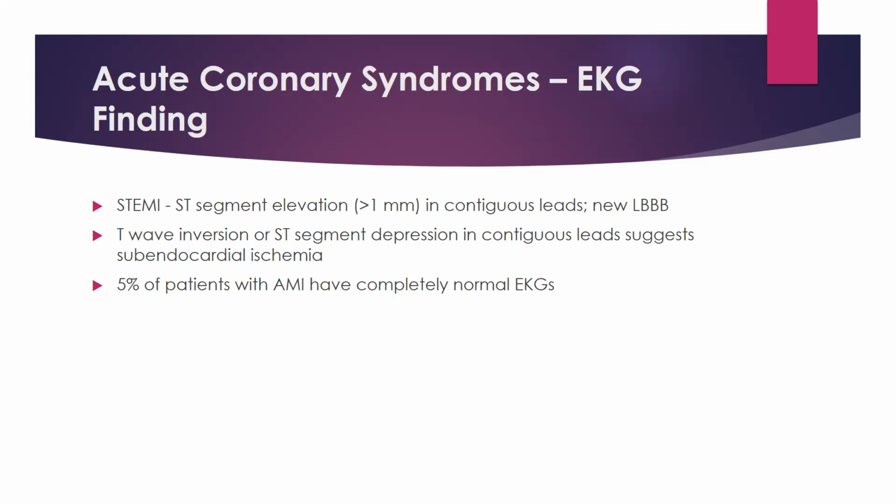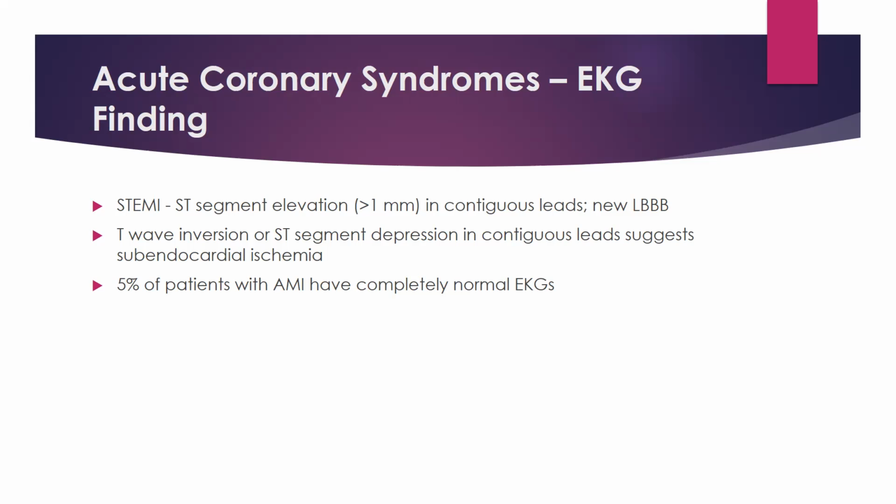The ST elevation of greater than 1 millimeter would be in the contiguous leads. For example, 2, 3, aVF are the leads representing the inferior portion of the chest. 1, aVL and V5, V6, V7 represent the lateral area of the chest. 1, 2, V1, V2, V3 represent the anterior. So it should be in contiguous leads.